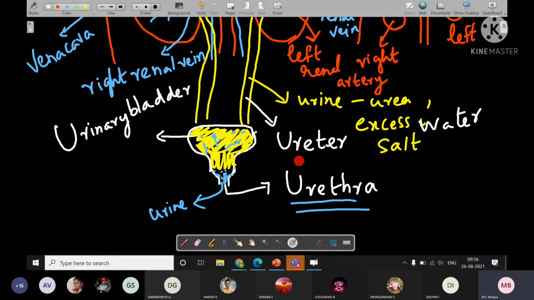So these things you have to remember. Ureter means 2 tubes that come out of the kidneys. Urinary bladder means the muscular bag that stores the urine. Urethra means the opening of the urinary bladder, which helps to pass out the urine. Okay?